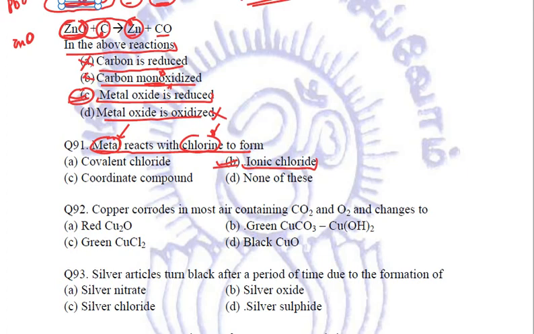Next is copper corrodes in moist air containing carbon dioxide and oxygen and changes to this. I have written the reaction also. It is basic copper carbonate and it's a green coating which is formed, and this process is corrosion of copper. Right? This is green CuCO3·Cu(OH)2, and the name of this compound is basic copper carbonate. Okay.